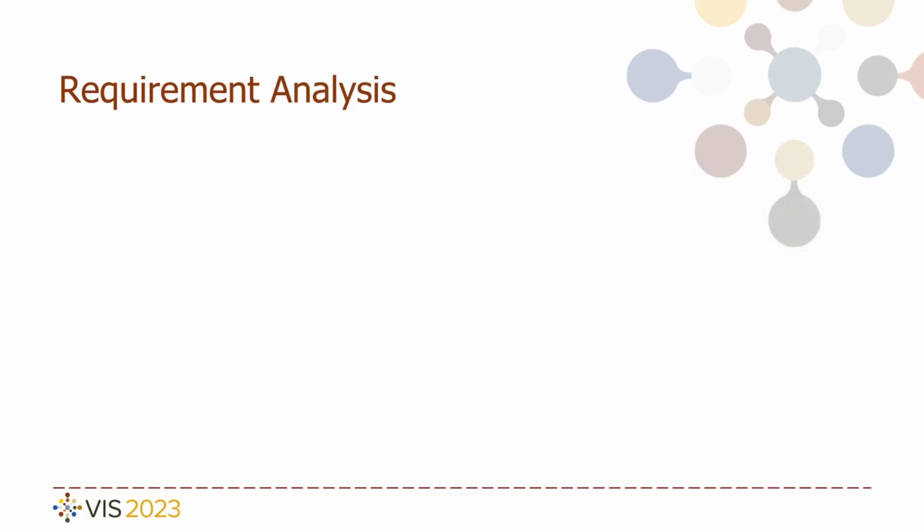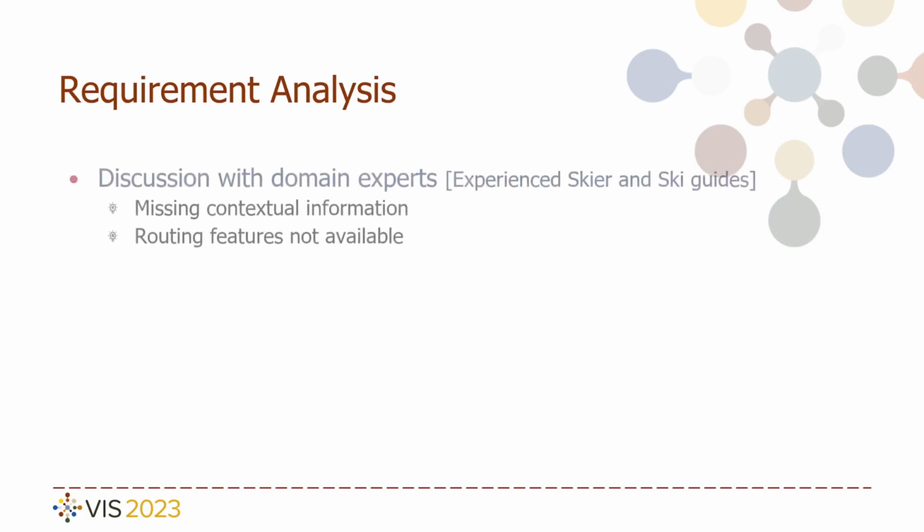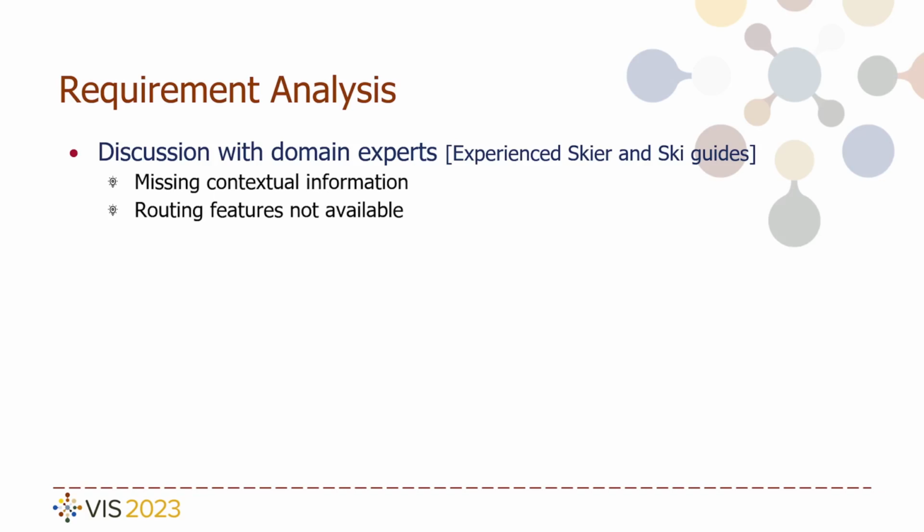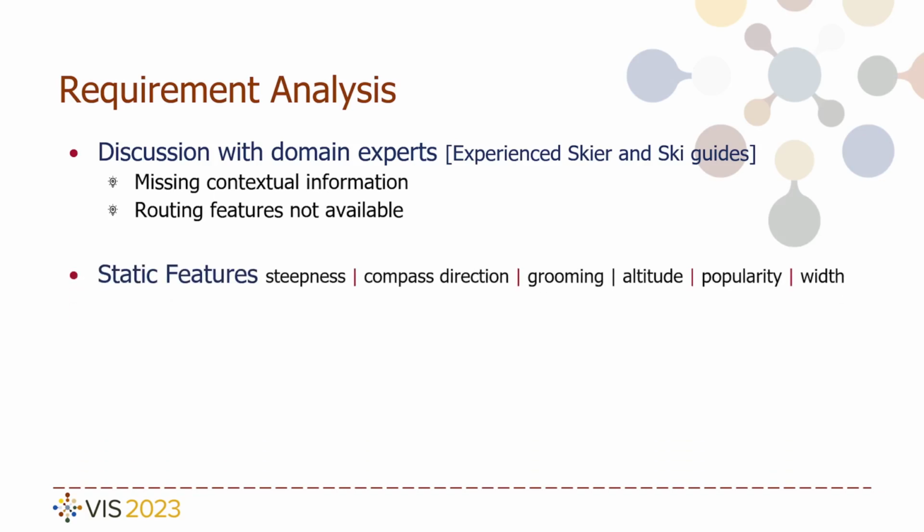As part of our requirement analysis, we met with domain experts comprising experienced skiers and ski guides and asked them about the currently available tools and their limitations. Their responses concluded that contextual information about slopes is often neglected, and routing features, such as Google Maps, are not available. Together with our experts, we elicited a set of features that define the slopes of the ski resorts and grouped them either as static or dynamic features.